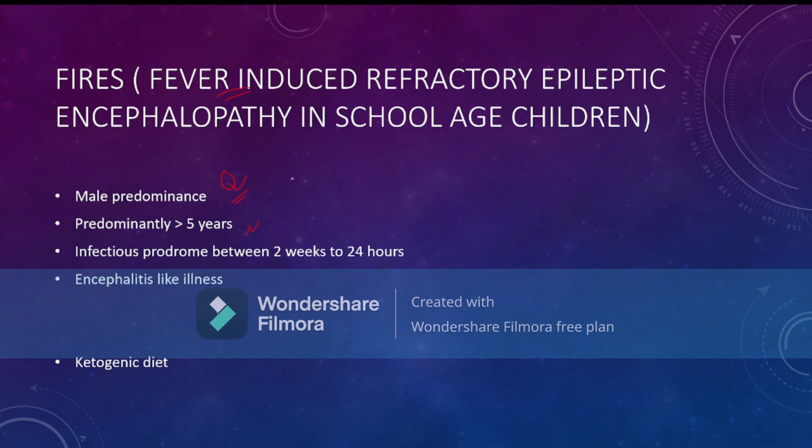It happens after the fever starts, and an infectious prodrome is mainly present 2 weeks to 24 hours before the onset of convulsion. The child is suffering from an encephalitis-like illness. That means one episode of fever, and the child has refractory convulsions and features of encephalitis, like headache, neck pain, irritability, and also poor GCS. The treatment of choice is only the ketogenic diet.